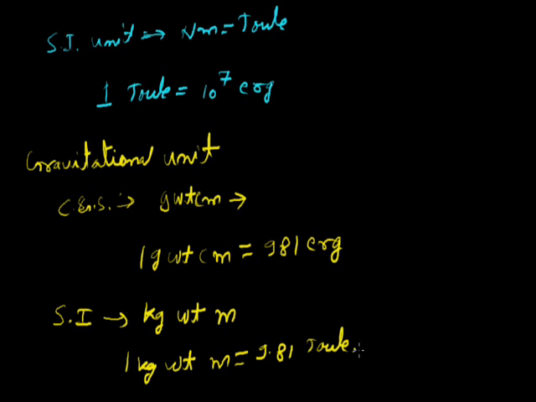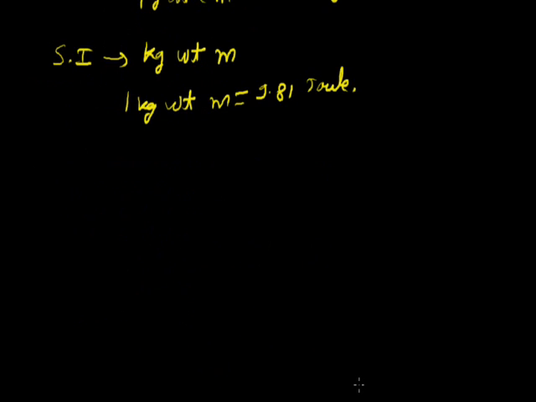Okay, so these are the units of work done. Now let us discuss some positive work and negative work. At which place the work is positive and at which place work is negative. So it is very simple from the formula.